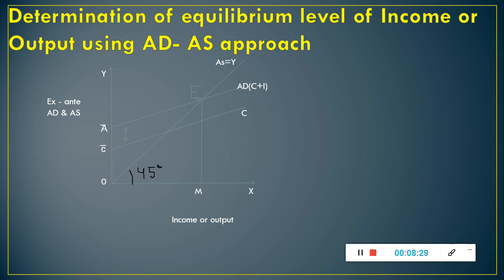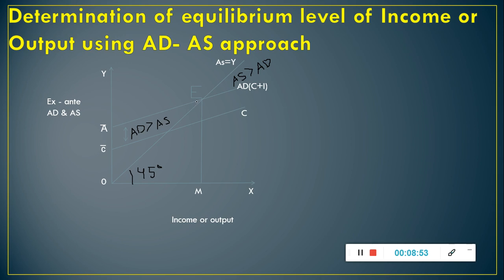You all can see this equilibrium is the point where aggregate demand curve and aggregate supply curve intersect. That means here aggregate demand is equal to aggregate supply. We can say that equilibrium level of income is OM.